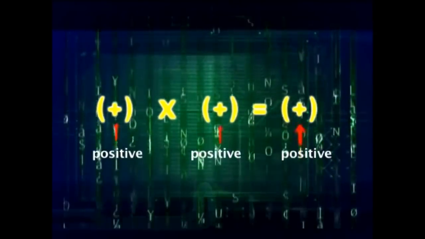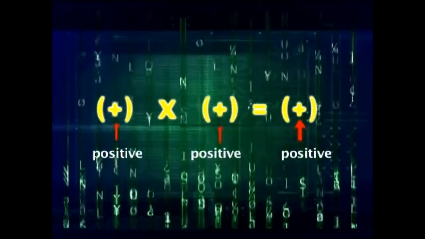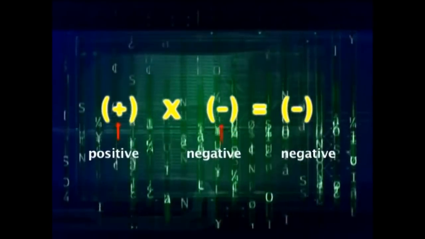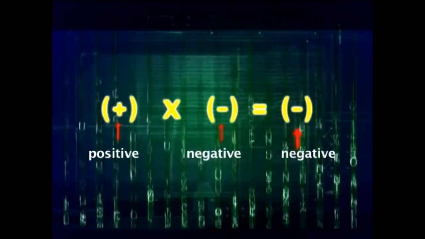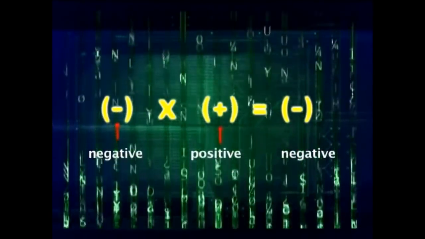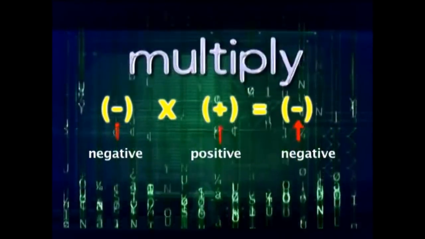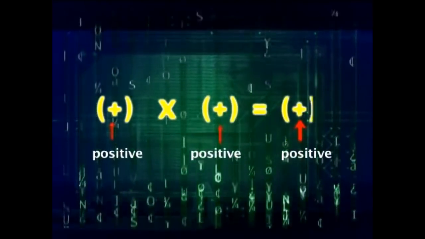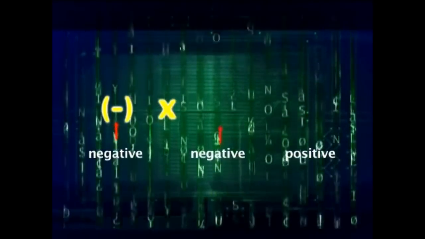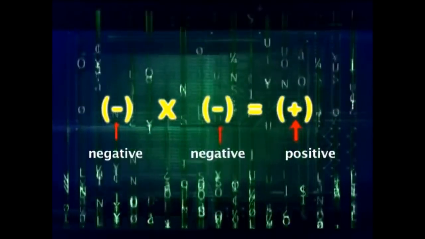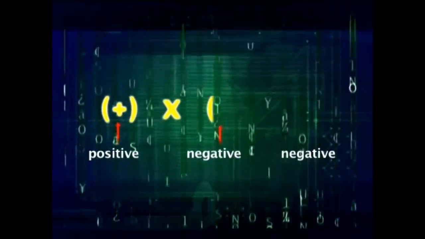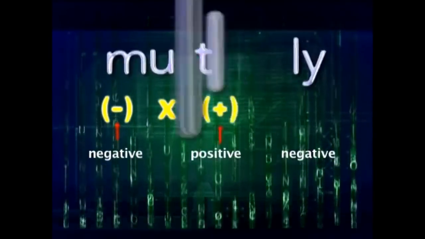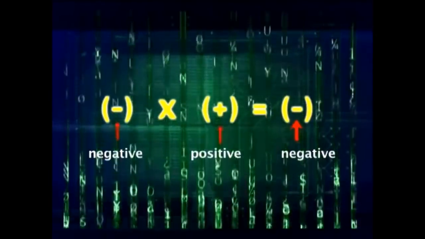Positive times positive, multiply and keep the positive sign. Negative times negative becomes positive, the negative behind. Positive times negative, multiply and keep the negative line. Negative times positive, multiply and keep the negative line. Positive times positive is positive. Negative times negative is positive. Positive times negative is negative. Negative times positive is negative.